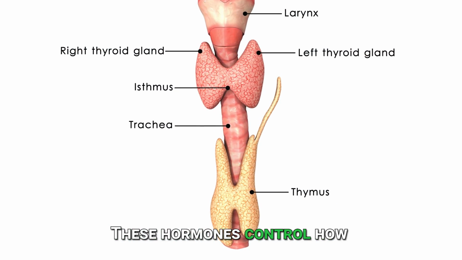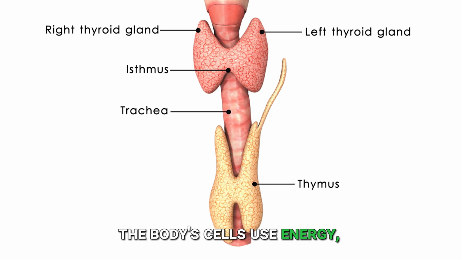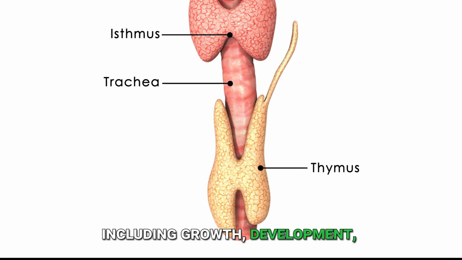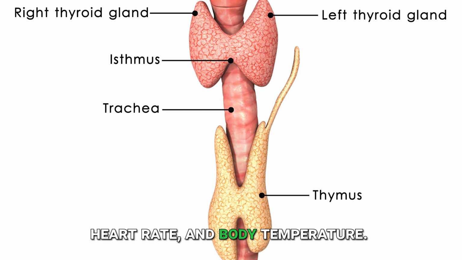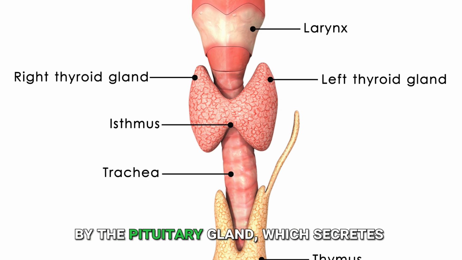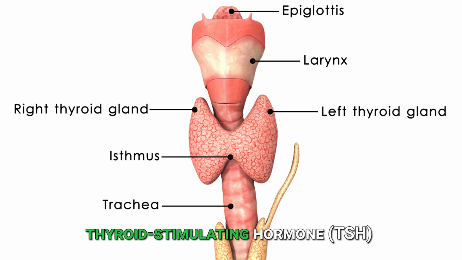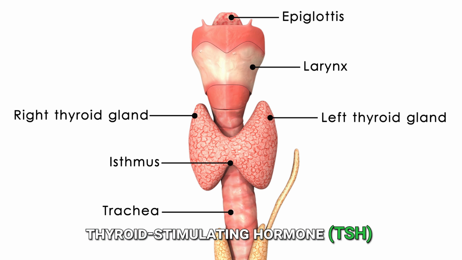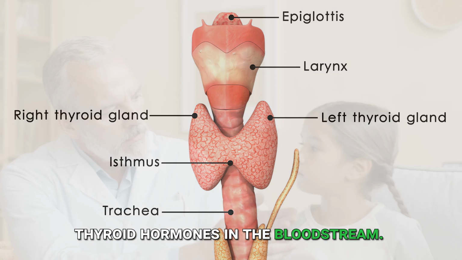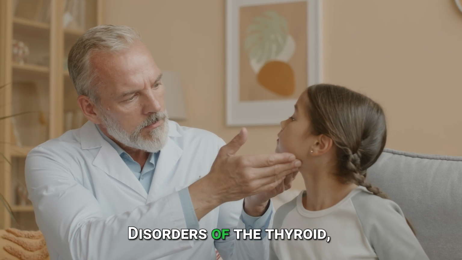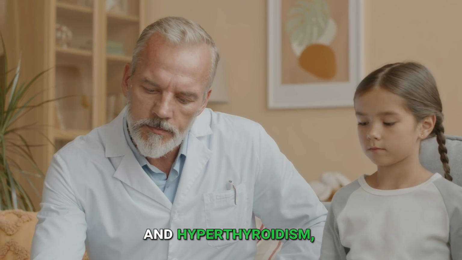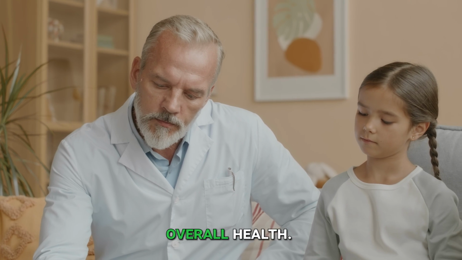These hormones control how the body's cells use energy, affecting almost every physiological process, including growth, development, heart rate, and body temperature. The thyroid's activity is regulated by the pituitary gland, which secretes thyroid-stimulating hormone, TSH, to ensure proper levels of thyroid hormones in the bloodstream. Disorders of the thyroid, such as hypothyroidism and hyperthyroidism, can significantly impact overall health.